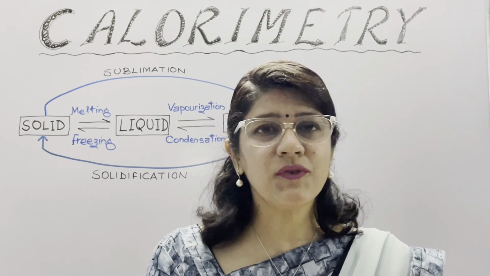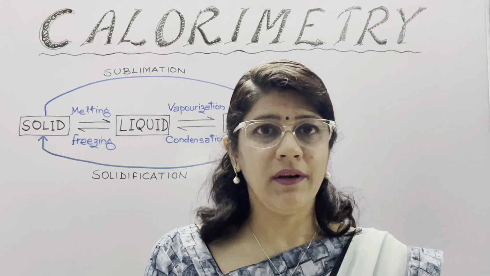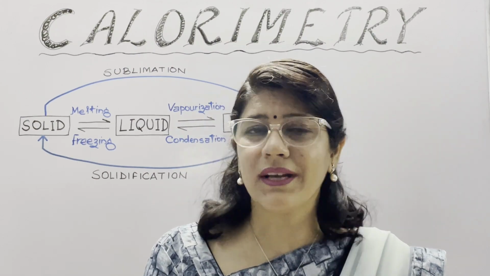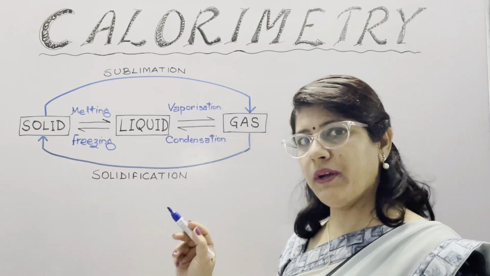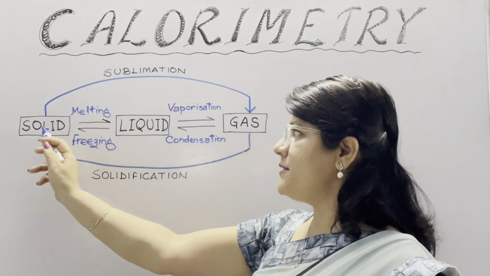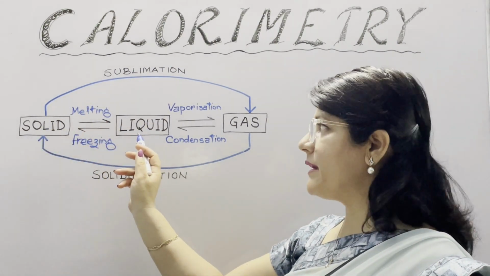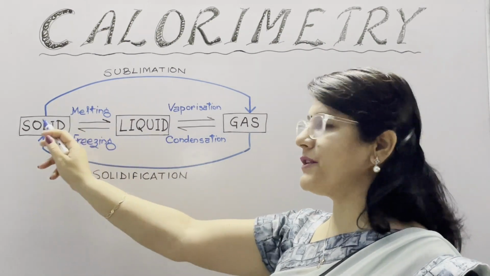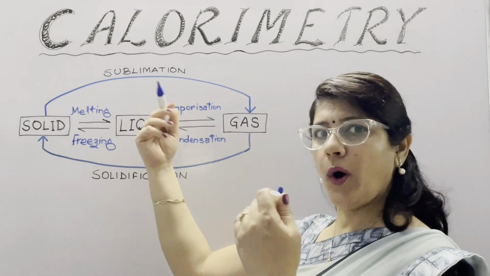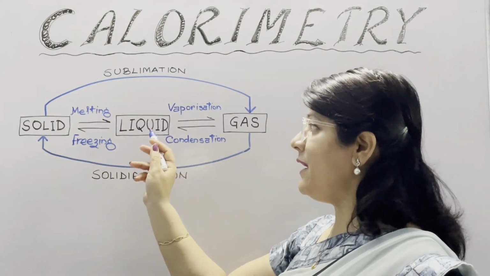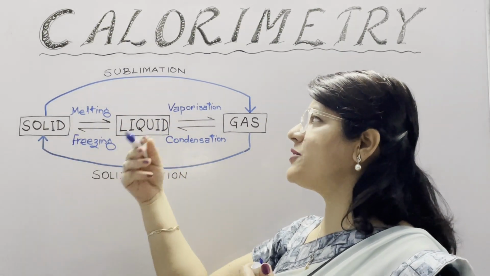So, the change of state from one phase to another at constant temperature is known as change of phase. This process of change of phase is the topic for today. Like solid on melting converts to liquid and liquid on freezing converts to solid. While converting solid into liquid, it absorbs heat energy, and when liquid is converting to solid, it rejects an equal amount of heat energy.